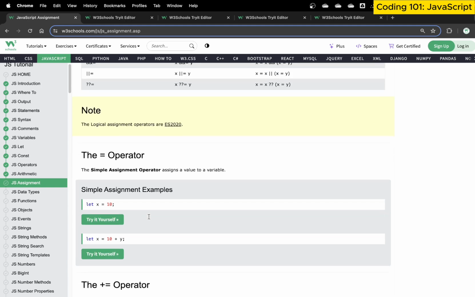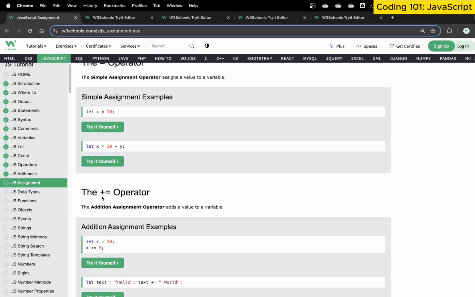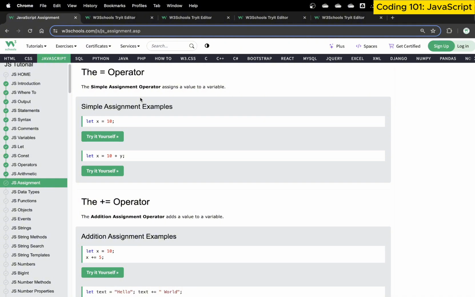So let's explore them a little bit more in detail so we understand exactly how they work. The equal to operator, as you know, is a very simple assignment operator that assigns a value to a variable. So whenever we write x is equals to 10, this means assign the value of 10 to the variable x. Or we can say x equals y plus 10, meaning add the value of 10 to y and assign it to x. So the single equal to assigns the value.